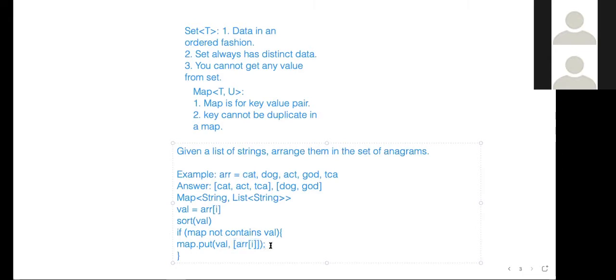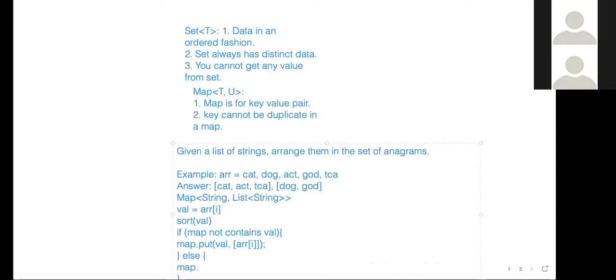Why? Because the type of the map is a string to a list of strings, right? So it's a list. If val already exists, it means there already exists a value for the val. So we just append, right?